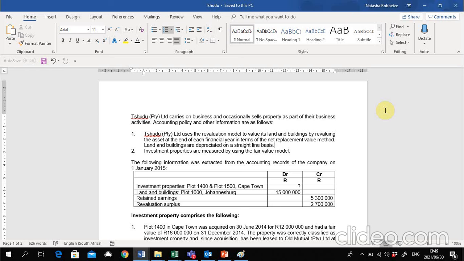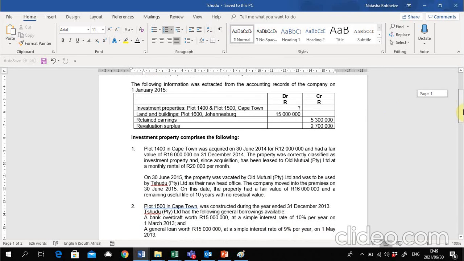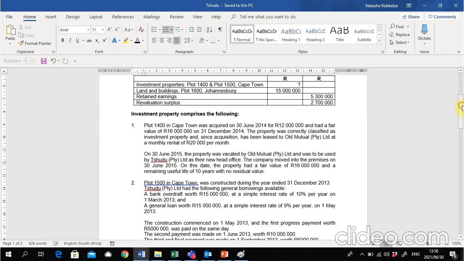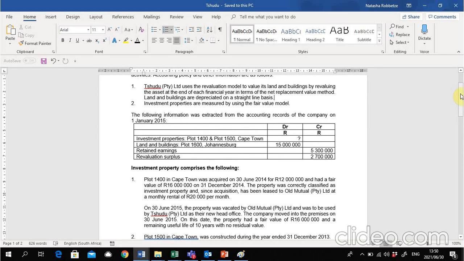In the second note, we are told that investment property is measured by applying the fair value model. Then on 1 January 2015, they have given us a summary. The investment properties, there's a question mark. Then they've given us land and buildings, plot 1,600 at 15 million, and then there's some retained earnings and revaluation surpluses that they've added there. In the additional notes, they have now particularly talked about the main types of property that they own, which is plot 1,400, plot 1,500, and then plot 1,600.